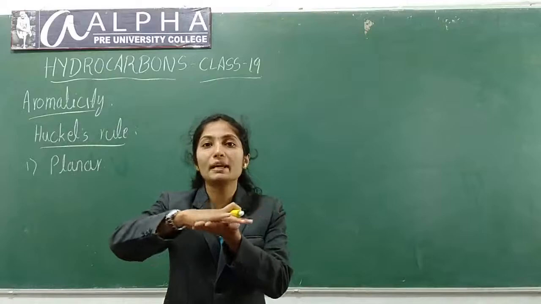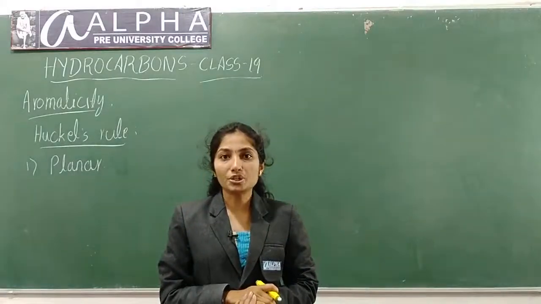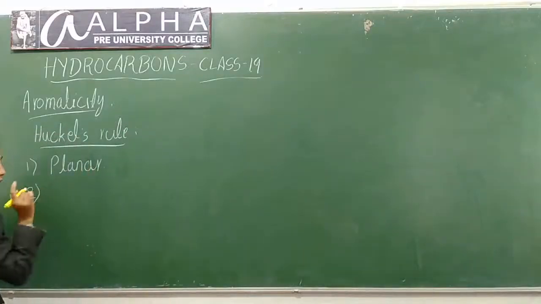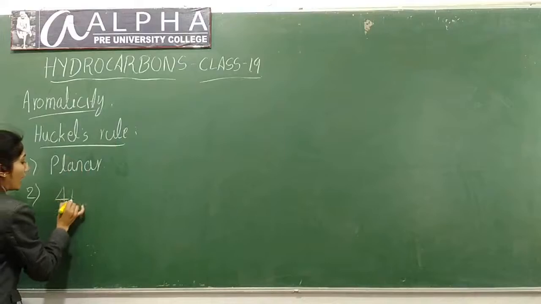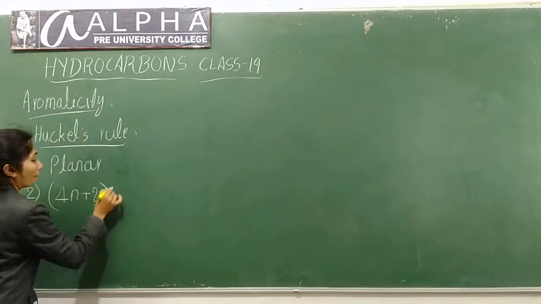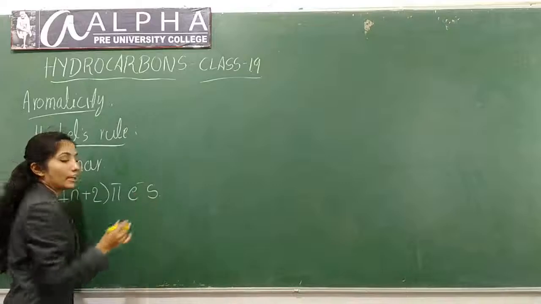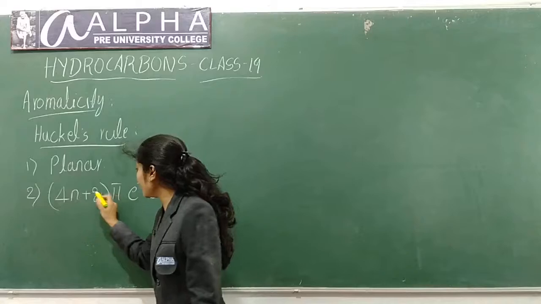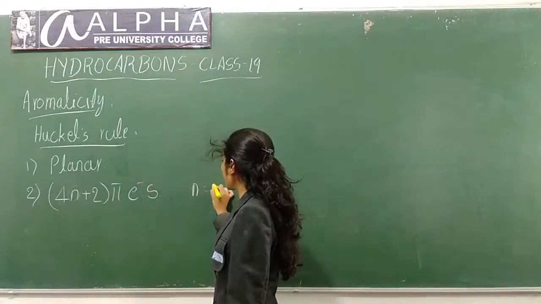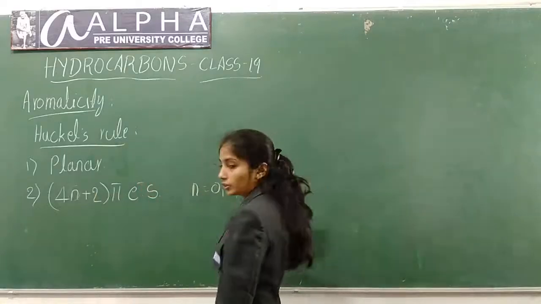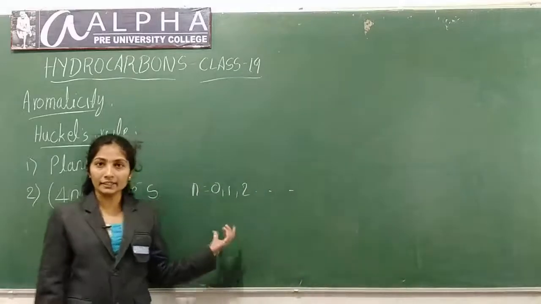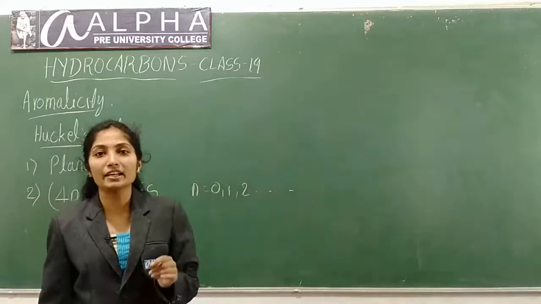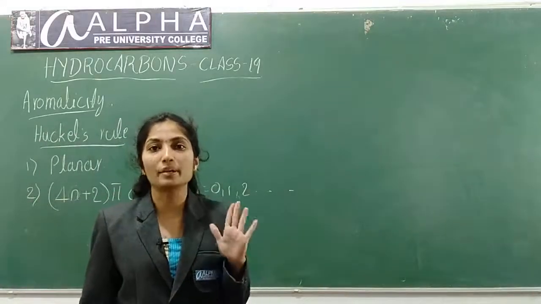The molecule should be present in a single plane. It should be planar in nature. And the second point is that it should contain 4n+2 pi electrons. Here n represents an integer, n equals 0, 1, 2 and so on. The compound should contain 4n+2 pi electrons.